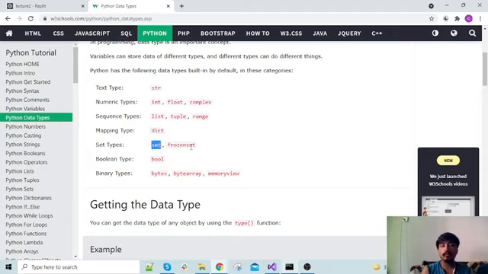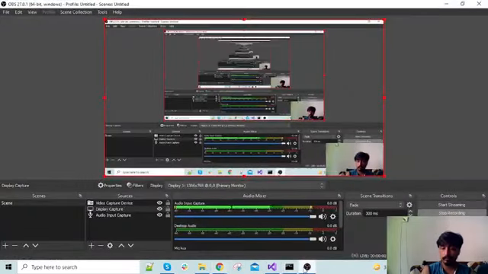There is a set, like in mathematics we store sets. Set is a collection of objects and each object needs to be unique. An object can be a data type as well. Frozen set is unique, like we work with constant sets. There is a bool that stores true and false. There are bytes that we can convert an integer or float into, to store its values. There can be a byte array and there can be a memory view. We will not be working with these, but we will have a view on them later on.